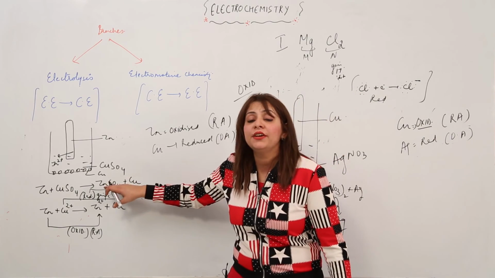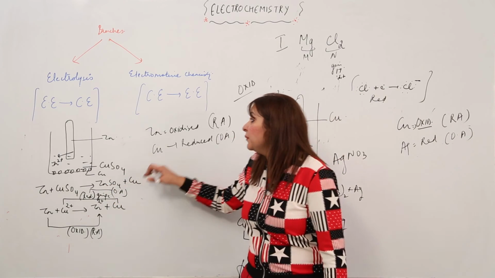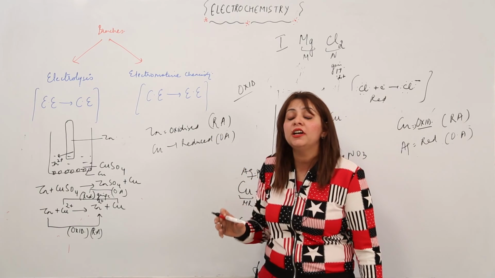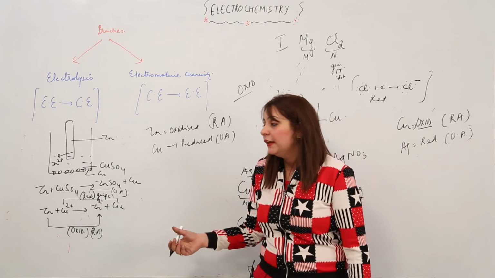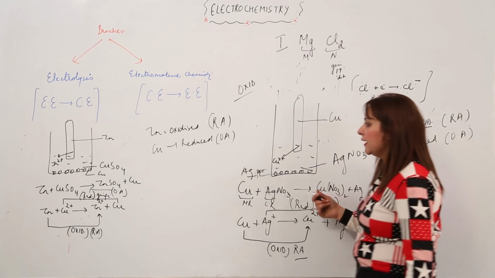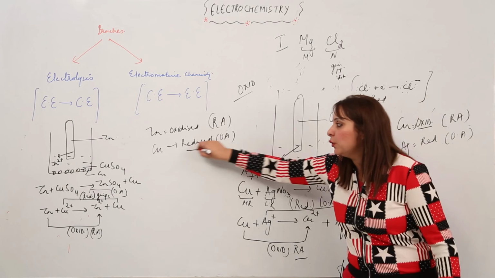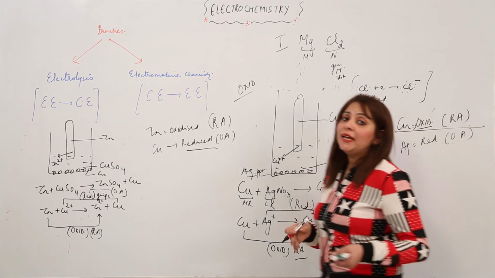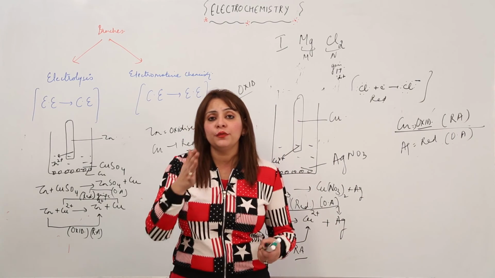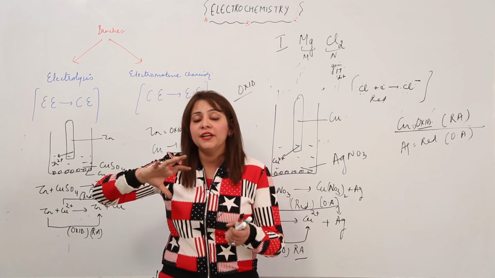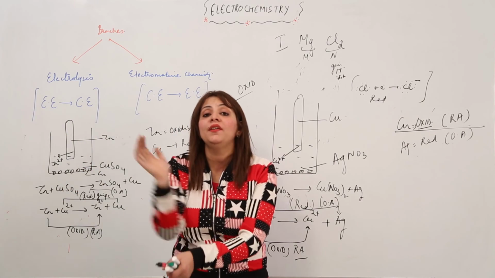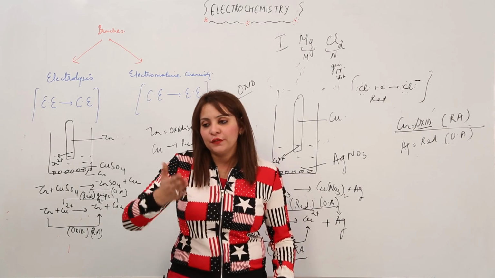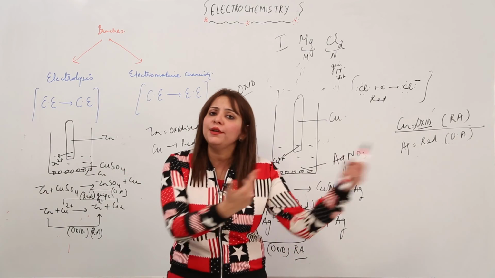In this case we were considering the zinc copper couple, right? So out of them the zinc is a reducing agent and the copper is an oxidizing agent, depending upon their electrode potential, which we'll be discussing later, right? So similarly in this case, the copper is getting reduced, but in this case the copper is getting oxidized. So it is not like the one substance which has a tendency to get oxidized in one beaker will always get oxidized. It just depends upon the combination, right? So if one substance is getting oxidized in one, it can be reduced in the other beaker.